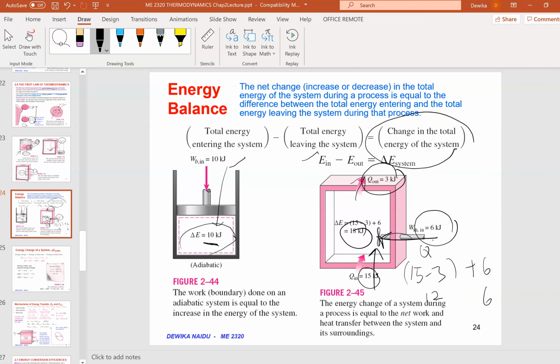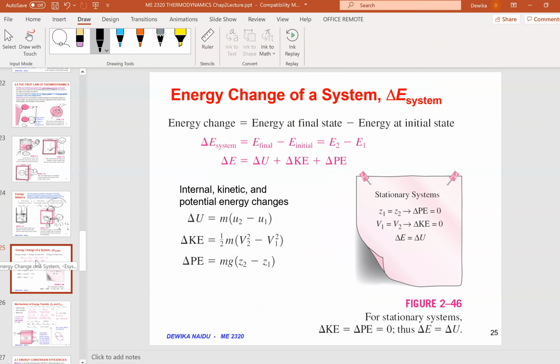So this is energy balance. For the energy change of a system, we are going to look at the whole system in a bigger picture. Always remember delta E equals delta U plus delta KE plus delta PE. Of course, this formula can be expanded with different forms of energy. Remember that.